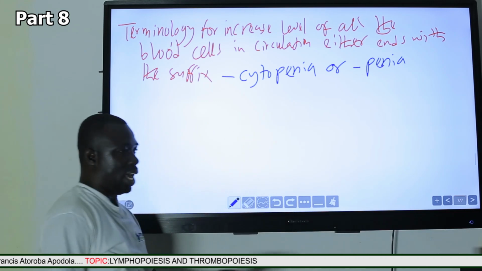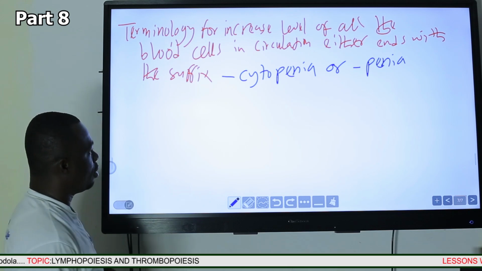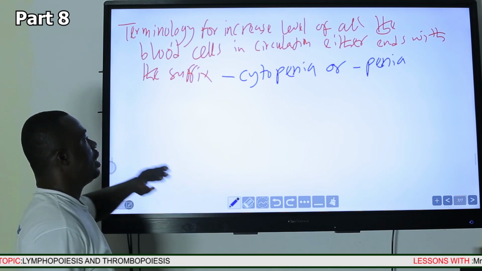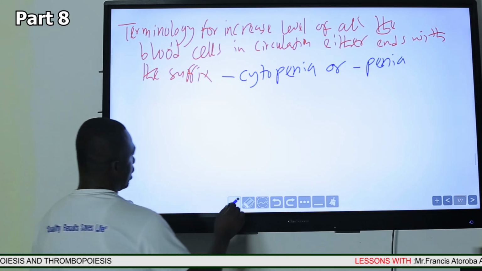And so penia is a suffix for decreased level. So cytopenia, penia, they all refer to the decreased level of the cells.